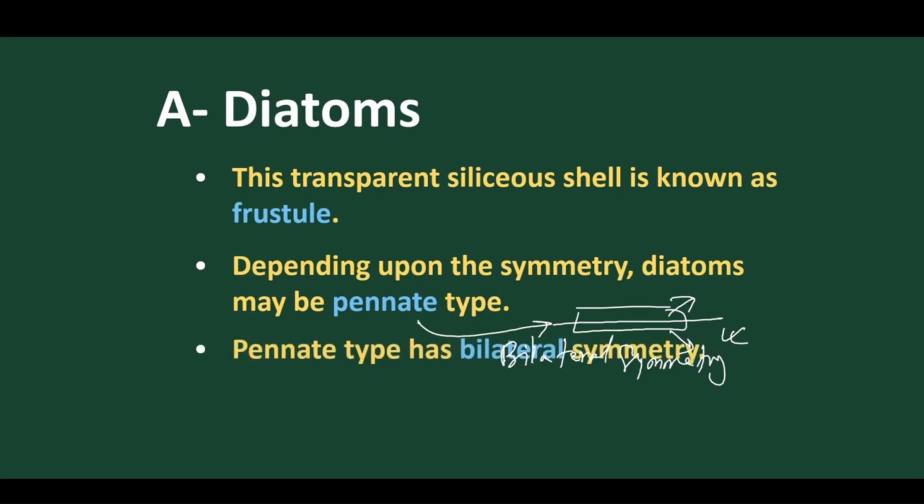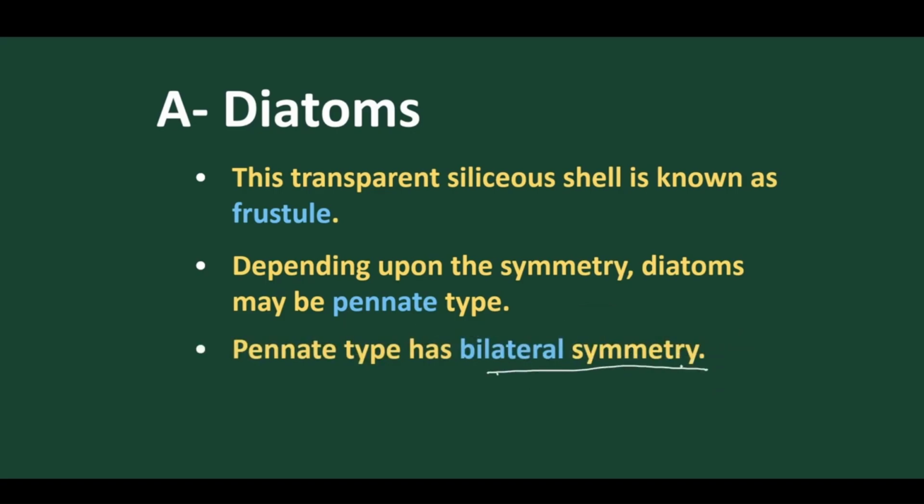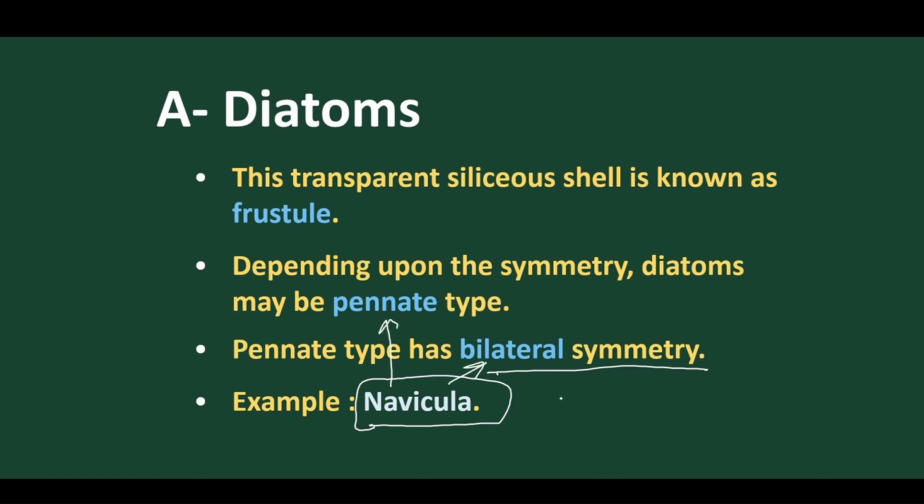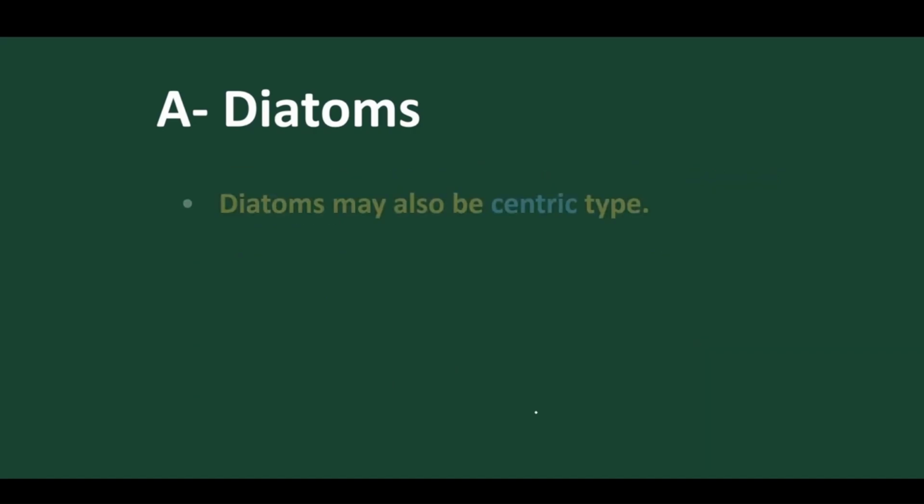In this pennate type the body is bilateral symmetry, and the best example is Navicula. So Navicula is the diatom of the pennate type. The other name of pennate type is bilateral symmetry, meaning the body is divided into two equal halves, mostly seen in the example of Navicula.